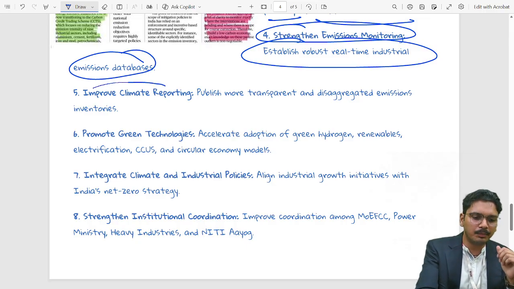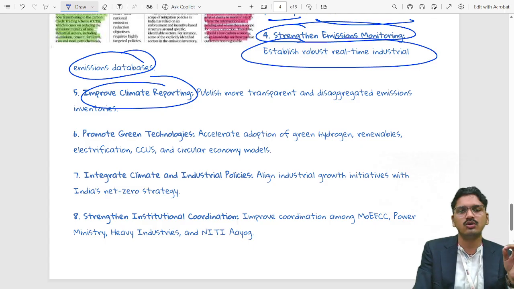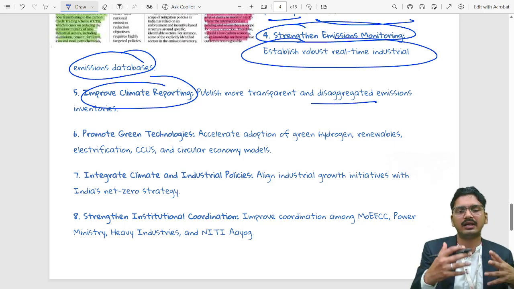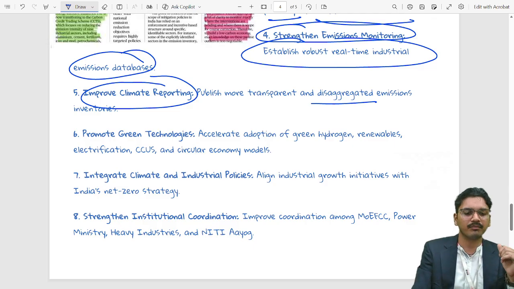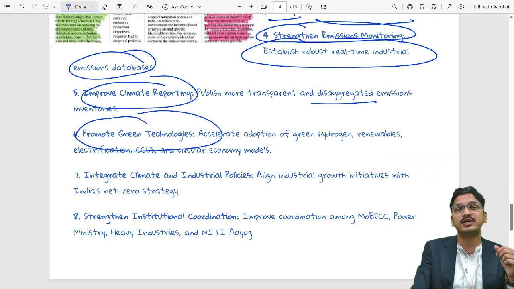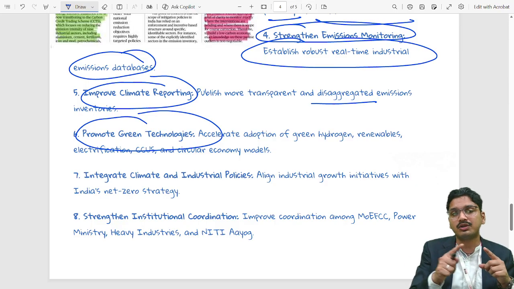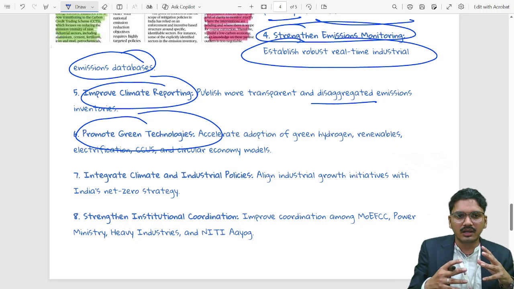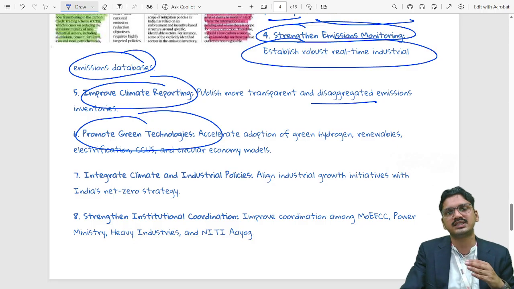We should also improve climate reporting, to make the process more transparent, more accountable, and to enable disaggregated emission interventions. There should be promotion of green technology, because it is a substitute. Once we move into green energy and green technologies, we see an automatic reduction of greenhouse gases.